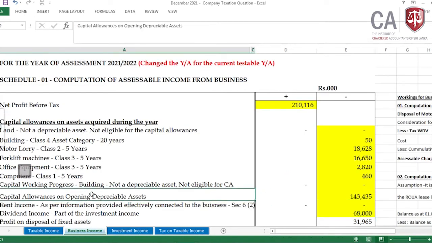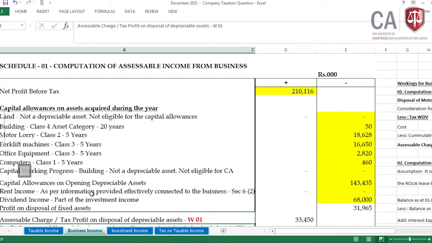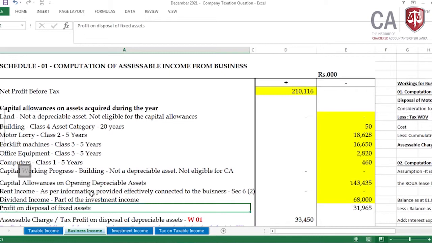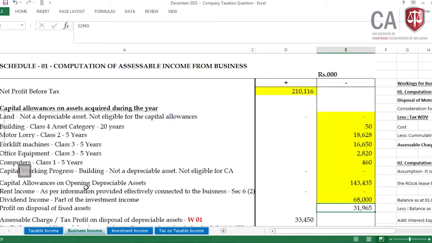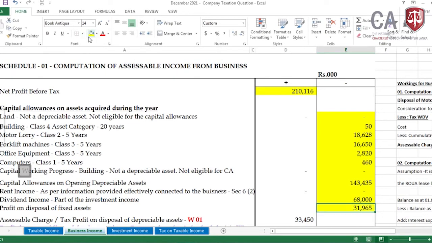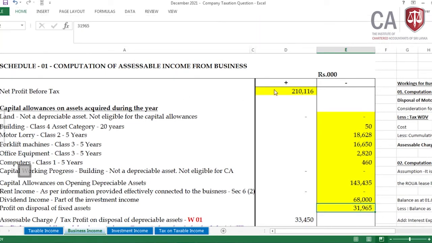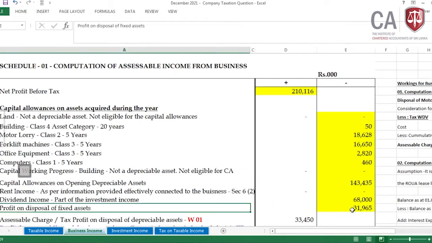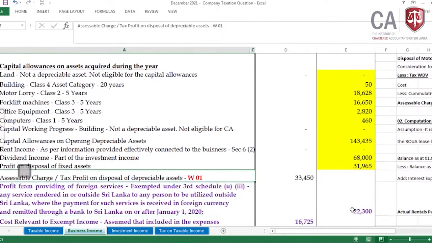Come to here. Here we go. Profit on disposal of fixed assets, 31,965. It should be removed from the profit before tax. In this PBT, it has been included since it's a profit. Then when arriving at business income, I have removed it. Now let me come to the next tax adjustment on the disposal of the depreciable asset. We need to compute the assessable charge or a profit on the disposal of the depreciable asset.